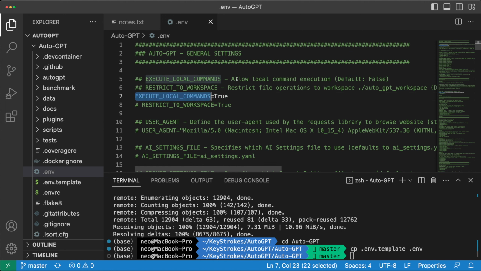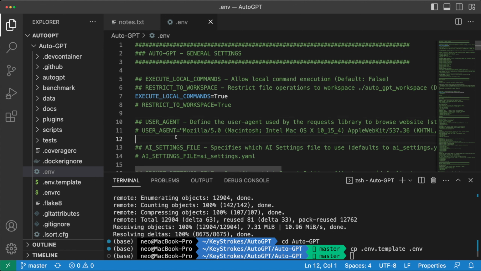As you can read in the comments up here, it basically allows local command execution, and we are enabling this because we are going to ask AutoGPT to teach us the Python programming language, and it might require running some commands. But feel free to revert it back to default if you're worried about AI running local commands on your machine. So let's save this .env file, and that's all that's needed from the .env file.